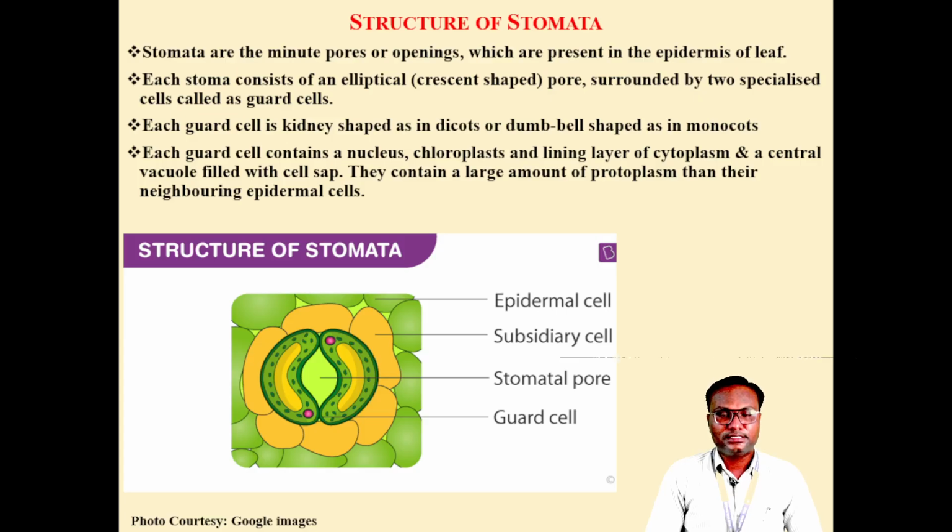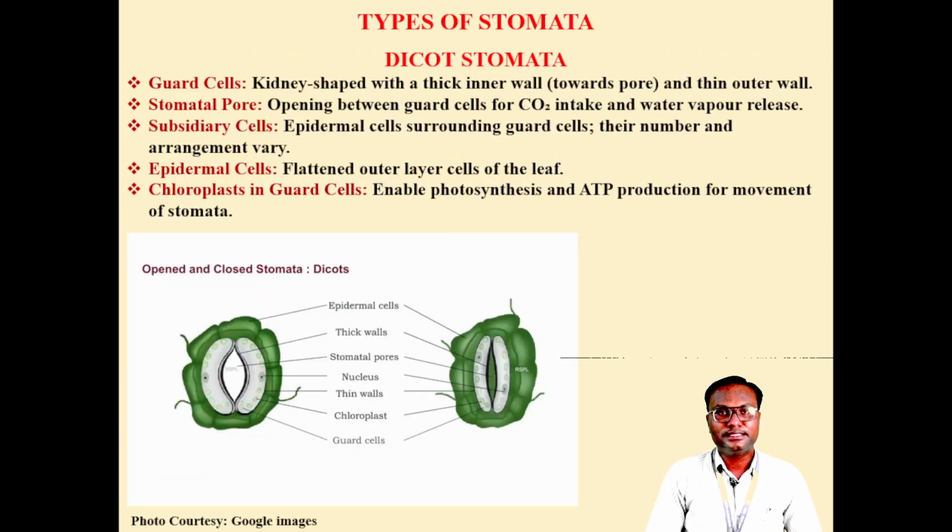Then these 2 guard cells are surrounded by subsidiary cells, and these subsidiary cells are specialized epidermal cells which are surrounded by the epidermal cells. Together, this structure is known as the stomatal complex. This is the typical structure of the stomata. Then there are 2 major types of stomata. One is the dicot stomata and the other one is the monocot stomata.